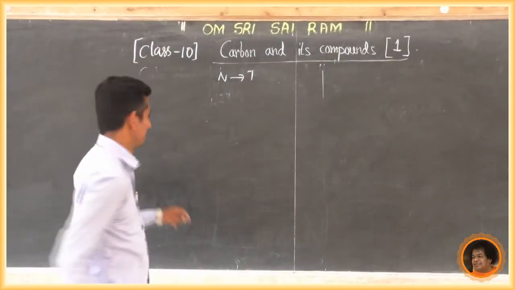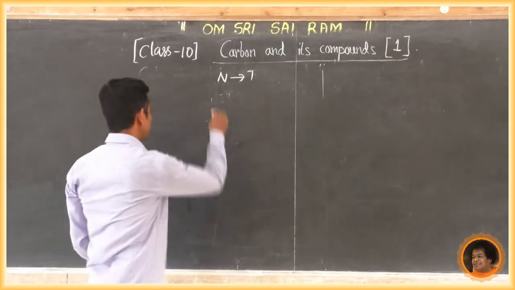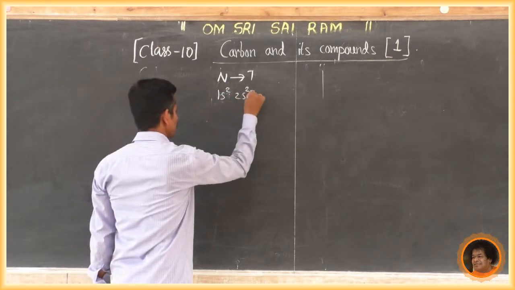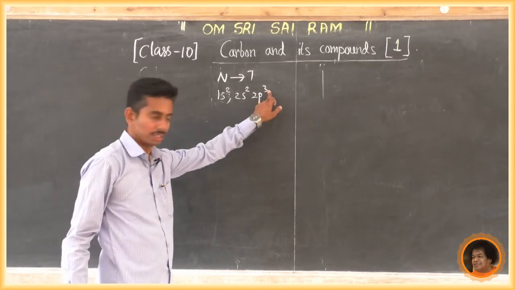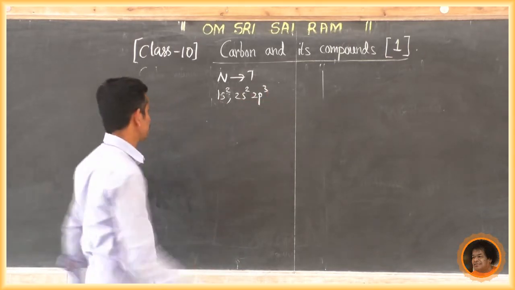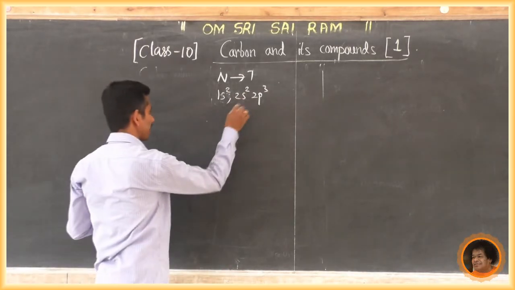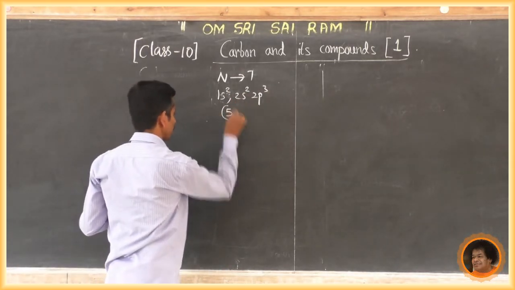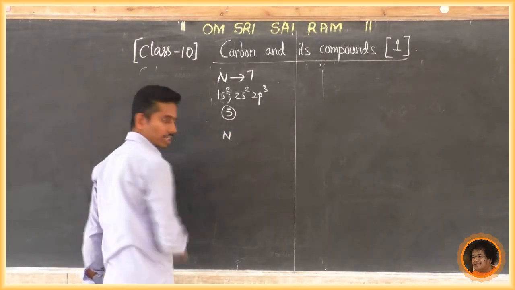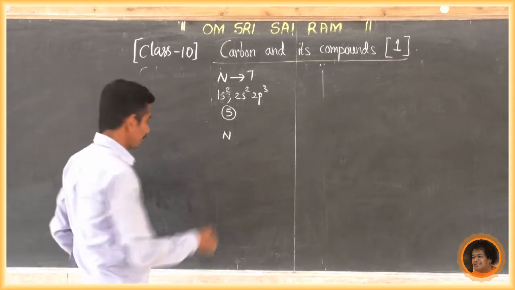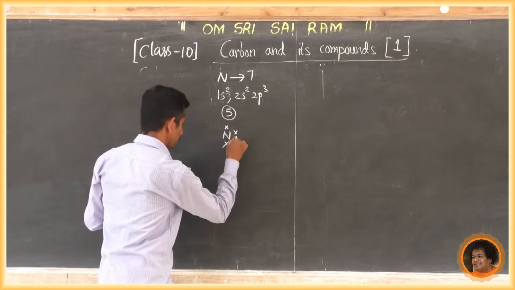Next is nitrogen. Its atomic number is 7. If you write the electronic configuration, 1s2, 2s2, 2p3. 2 plus 2 is 4, 4 plus 3 is 7. So 1s2, 2s2, 2p3 is the electronic configuration of nitrogen. What is the valence electron of nitrogen? It is 5. So 1, 2, 3, 4, 5.